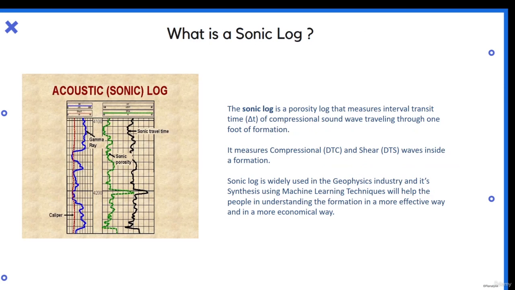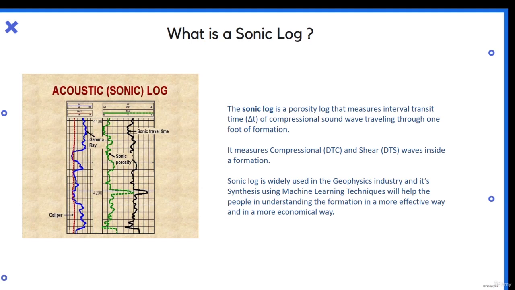The sonic log is a porosity log that measures the interval transit time of a compressional sound wave traveling through 1 foot of formation. If you are from a geophysical or petroleum background, you might have heard about it. For those who haven't, sonic log is one of the logs which measures the porosity of a formation. What is a formation? A formation is a chunk of the earth. Basically, I dig into the earth, and the part I am researching on is my formation.